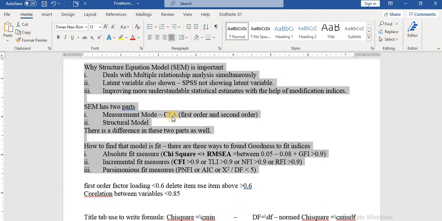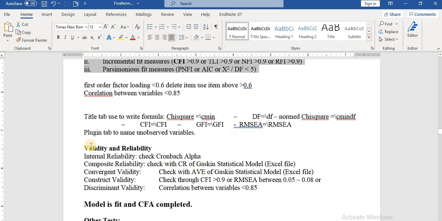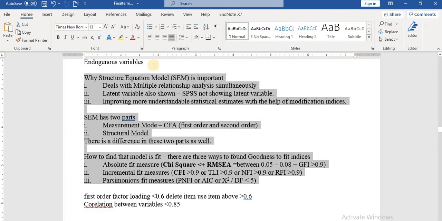And after doing the CFA, you need to show the values of validity and reliability. When these values of reliability and validity are confirmed under the threshold values, then you need to perform the structural model.